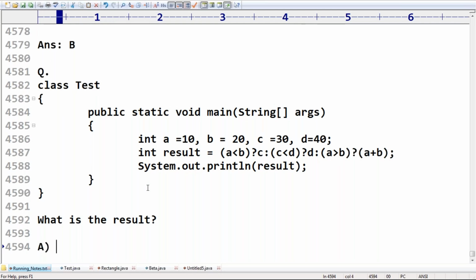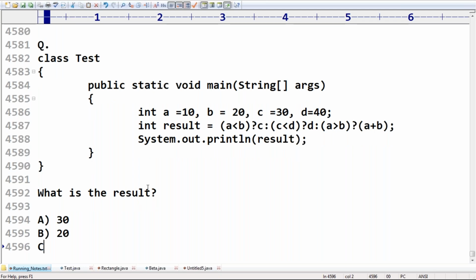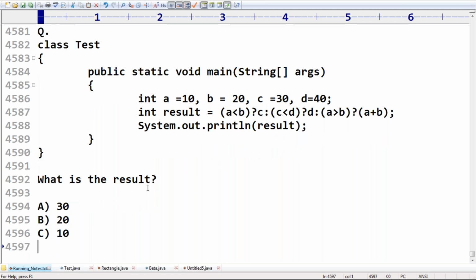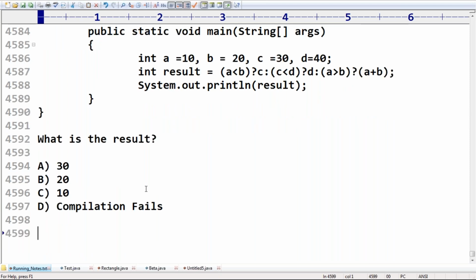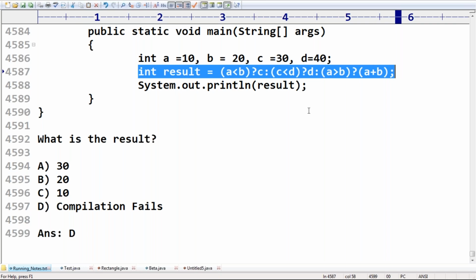So the first option directly, 30 is the answer. Second option, some 20 is the answer. Third option, some 10 itself is the answer. The compilation fails. So the first option is always attracting. Our hand is always going for A, but the answer is D. Compilation fails because it is invalid syntax.